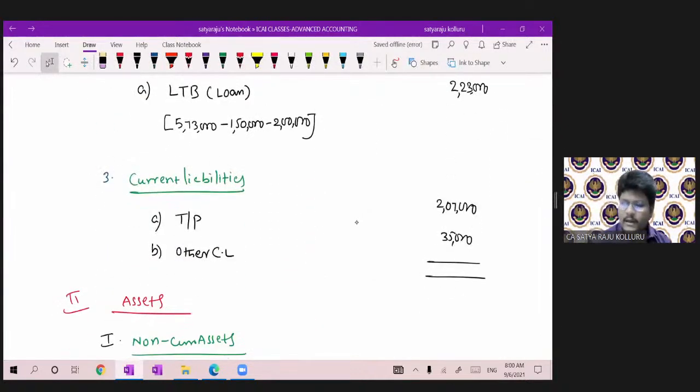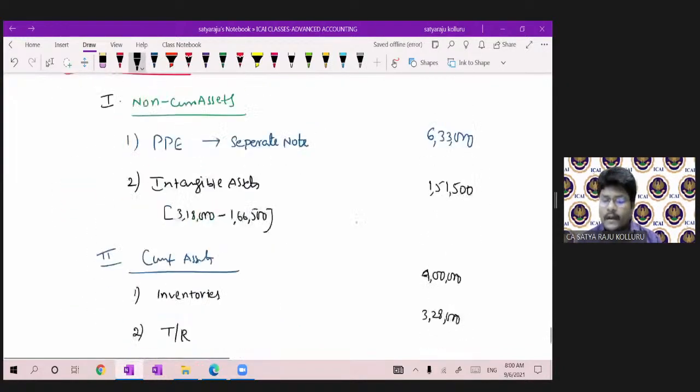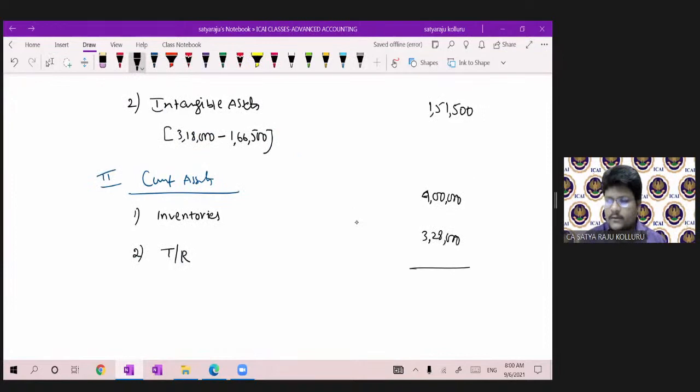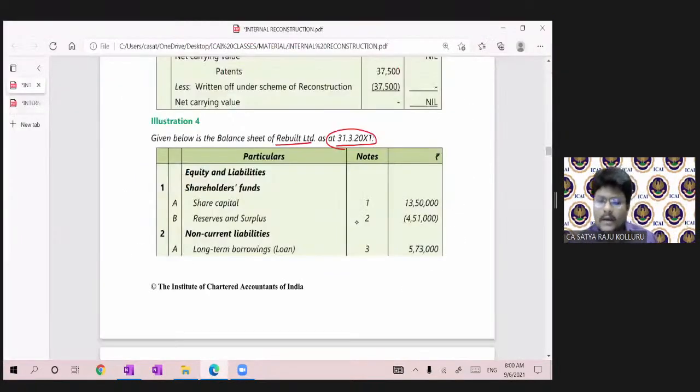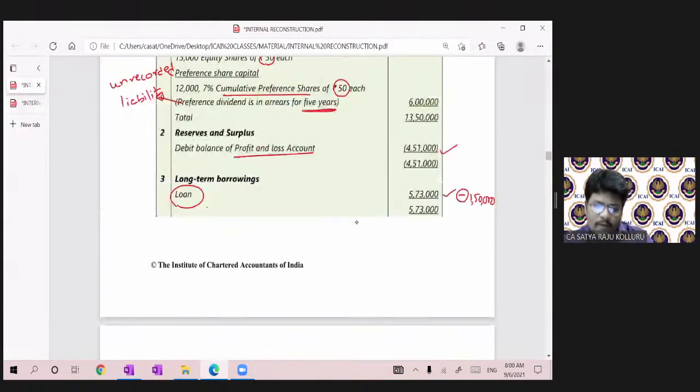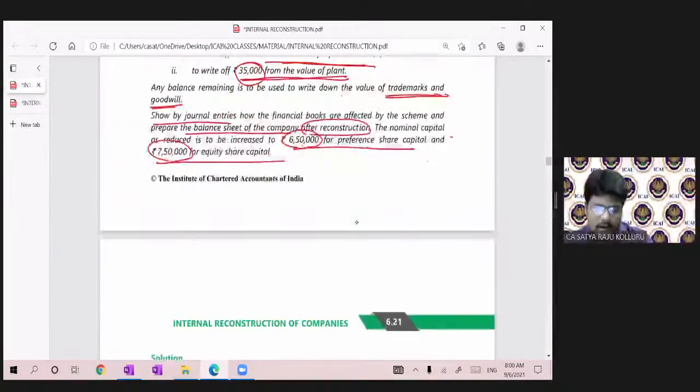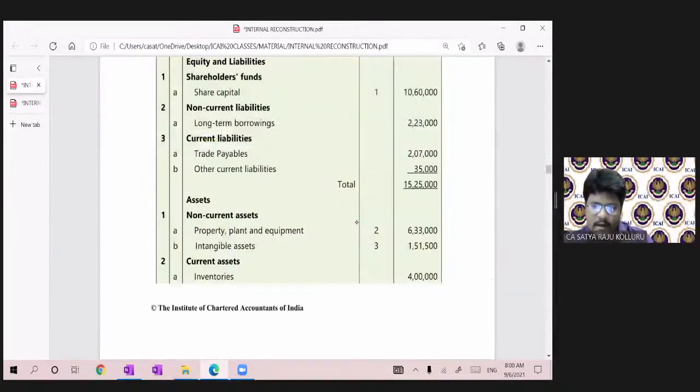Here actually I missed out the current liability. Under bank OD, I can put it like this, or under other current liabilities also I can add it. Bank OD, 47,500. Okay, that is under the liability side. So there is no bank balance under the asset side. So please all of you observe the given answer as well. Let us cross check whether we made it correctly or not.